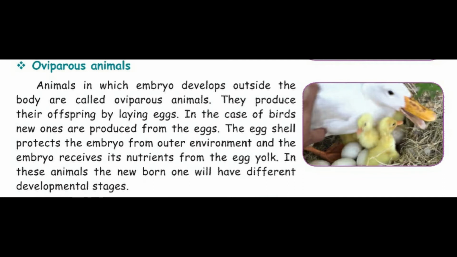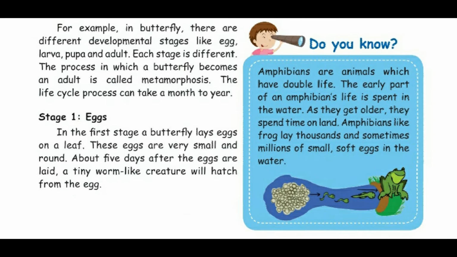In the case of birds, new ones are produced from the eggs. The egg shell protects the embryo from the outer environment and the embryo receives its nutrition from the egg yolk. In these animals, the newborn one will have different developmental stages. For example, in butterfly, there are different developmental stages like egg, larva, pupa, and adult.